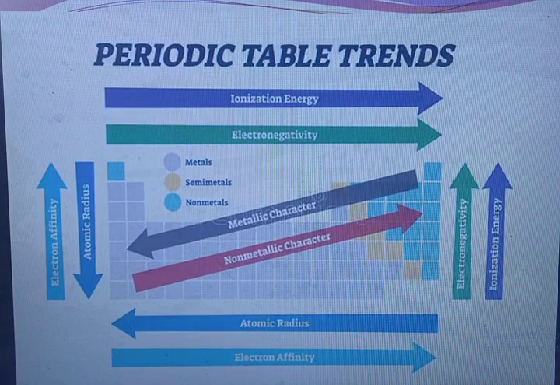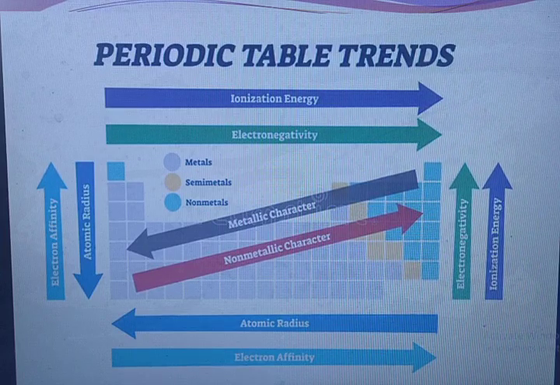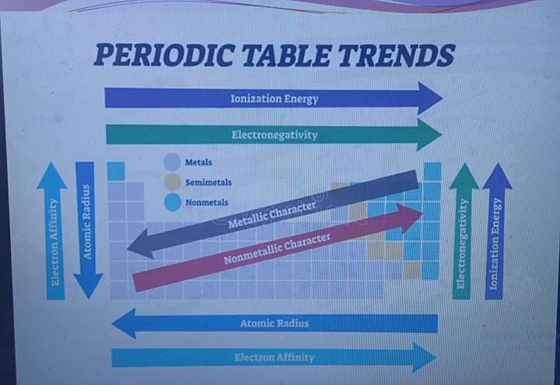As you can see here, the metals, semi-metals, or metalloids, and non-metals. Periodic table trends: according to the trends, atomic radius, electron affinity, ionization energy, and electronegativity increase and decrease in periods and groups. You can take a screenshot.